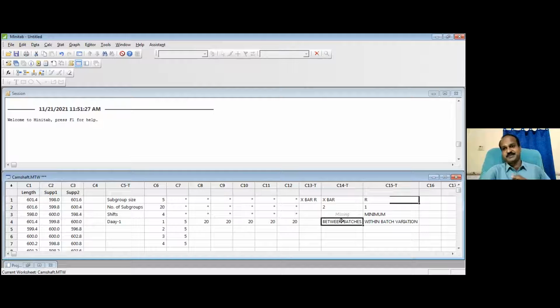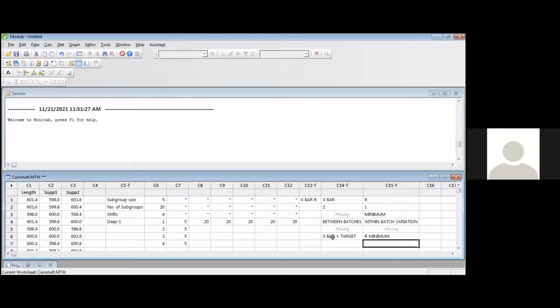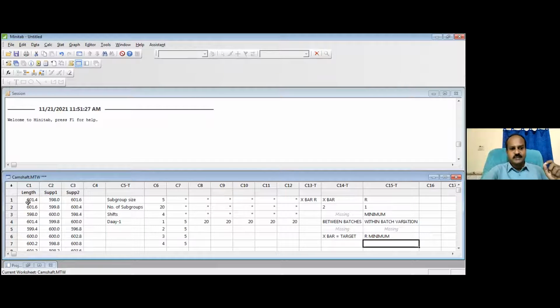Am I right? Yes. The same feeling is one thing and good feeling is another thing. When will I get a good feeling? I will get a good feeling when my X bar is equal to the target. Am I correct? Yeah. Correct. As simple as that. And at the same time, R should be minimum. That's all. This is what needs to be taken care of to retain the benefit, to sustain the benefit, right? That is what I'm going to check here with this data.